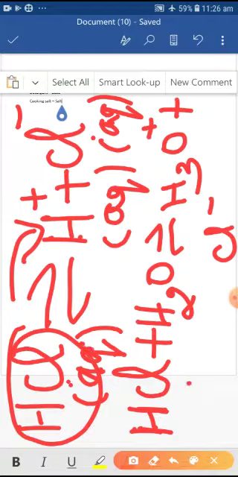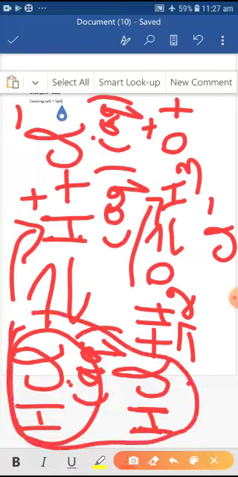When HCl reacts with water, it produces H3O+ ions. It is an acid. According to the Arrhenius concept, an acid is a compound that dissolves in water or reacts with water to produce H+ or H3O+ ions.